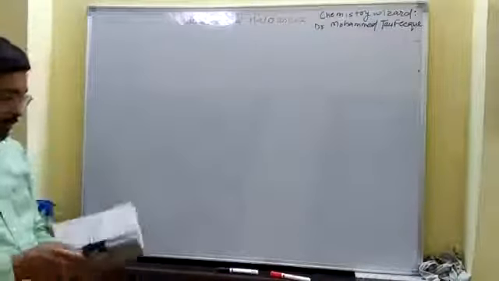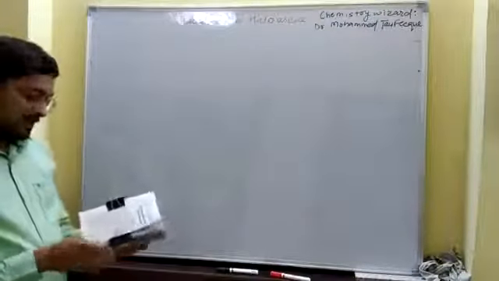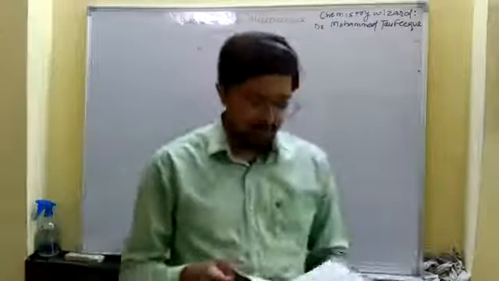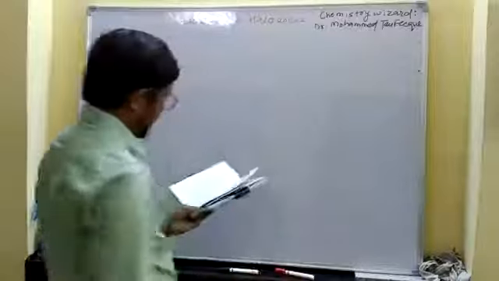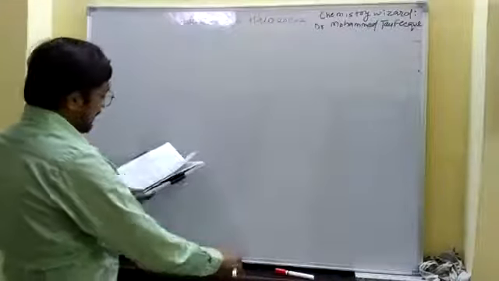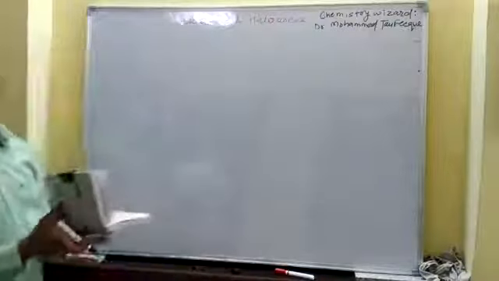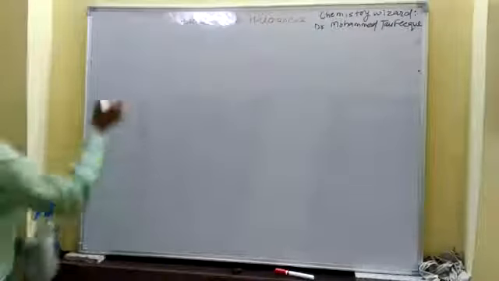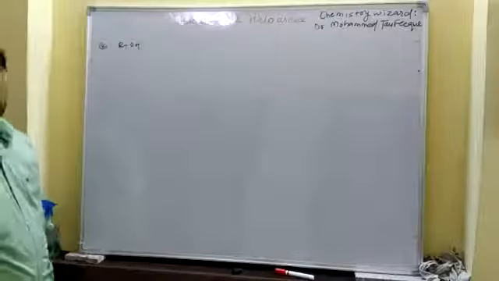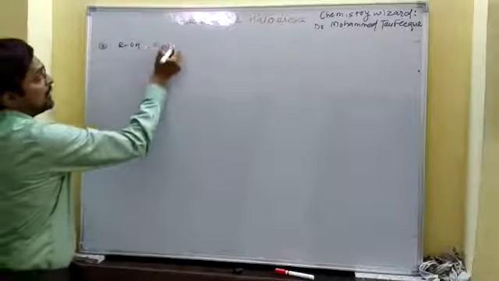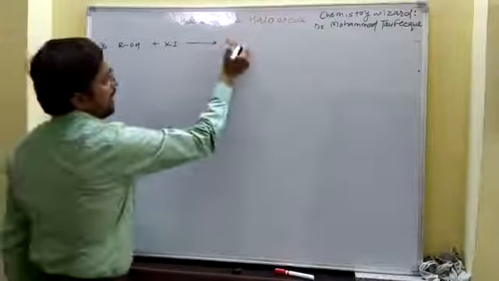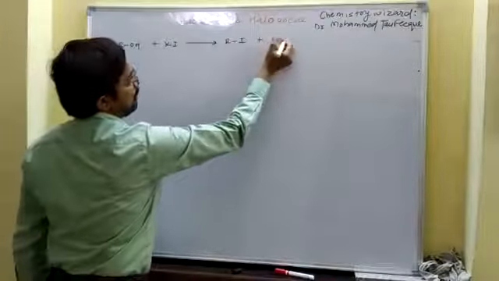Now moving towards the exercise. First, let's take the in-text questions of haloalkanes and haloarenes. The in-text question number 2: Why is sulfuric acid not used during the reaction of alcohol with KI? If we are reacting alcohol with KI, then the product would be RI and KOH.